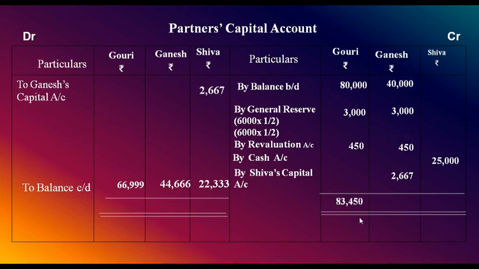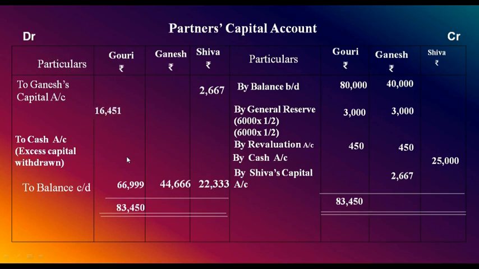Now find the total. Leave some space here. Gauri's capital account, credit side total how much? 83,450. How much capital should be there? 66,999. Means there is excess capital. And how much is the excess capital? Excess capital is to be withdrawn in cash by the concerned partners. So here, to cash account, excess capital withdrawn. How much? 83,450 minus 66,999 comes to 16,451. Clear?